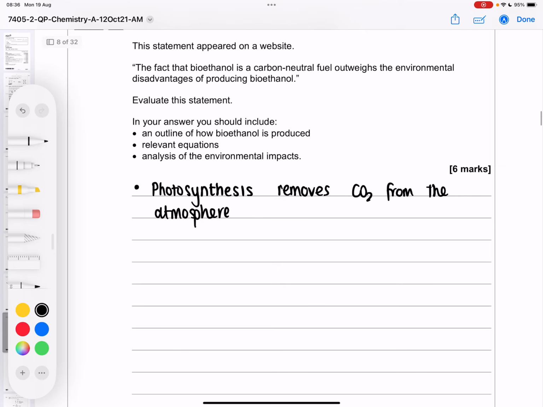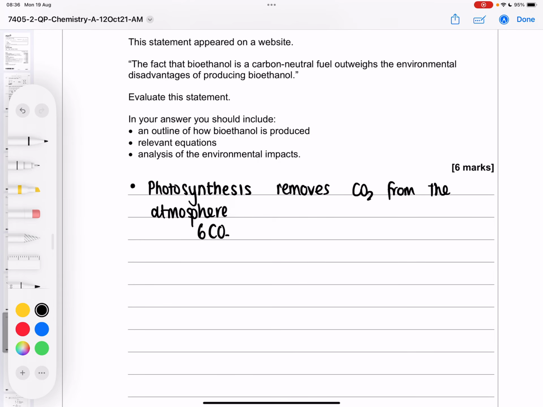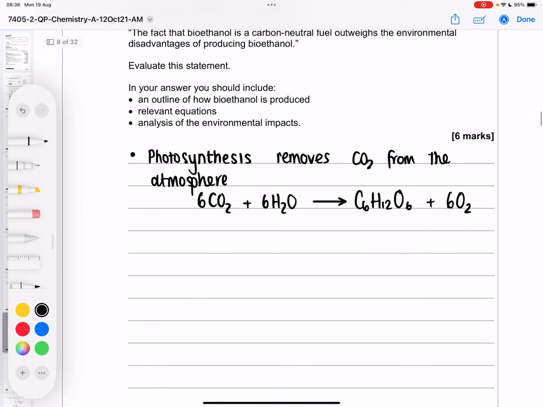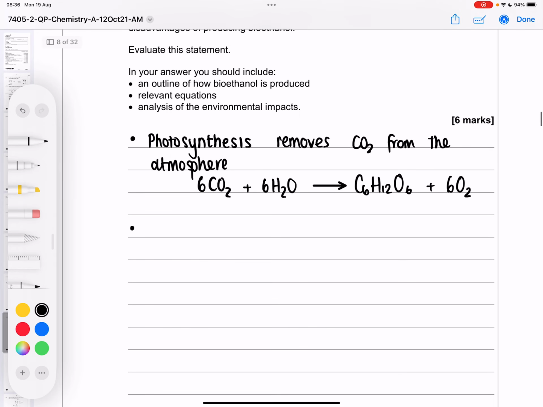Okay, and our equation for that would be 6 CO2 and 6 H2O. So carbon dioxide and water come together to make glucose and oxygen. That's our photosynthesis equation. And then what we do is we're going to ferment that sugar to produce the ethanol, the bioethanol.